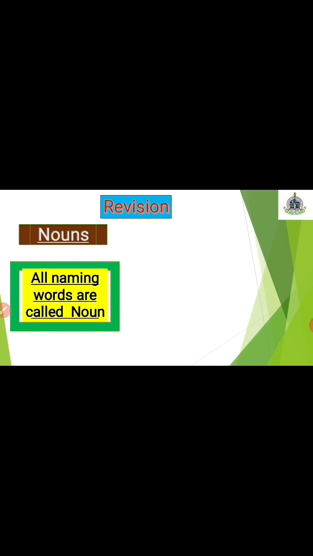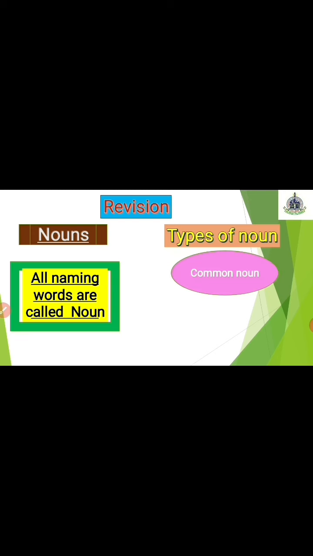So what is a noun? All naming words are called nouns, and we have already learned the types of noun. Number one is common noun and the other one is proper noun. So this is our revision of our previous topic.